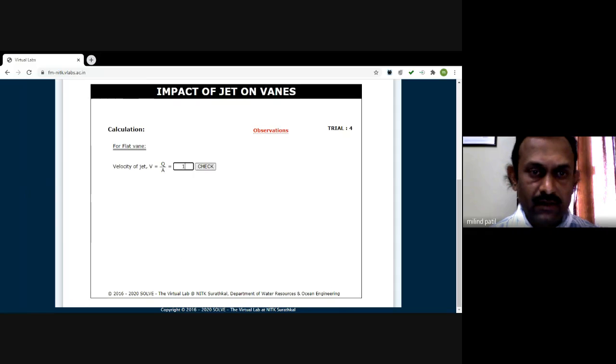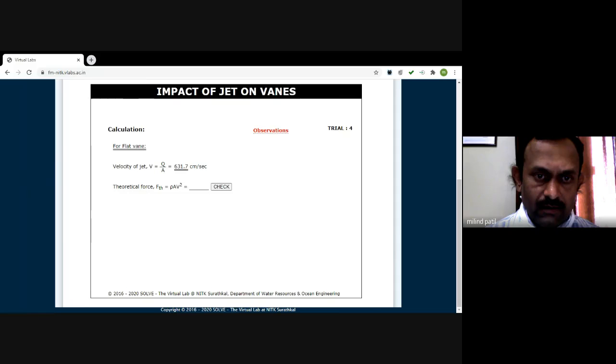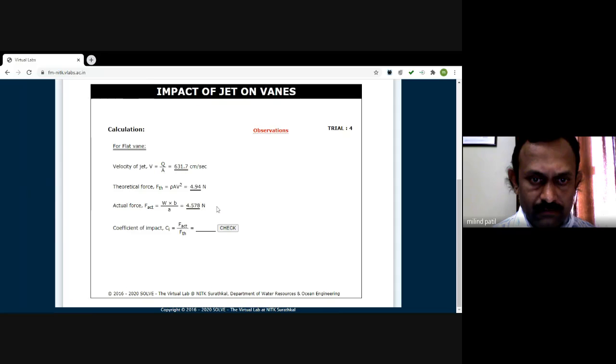You can obtain the velocity. You can obtain the theoretical force. You can obtain the actual force. Obtain the results. The coefficient of impact is 0.93.